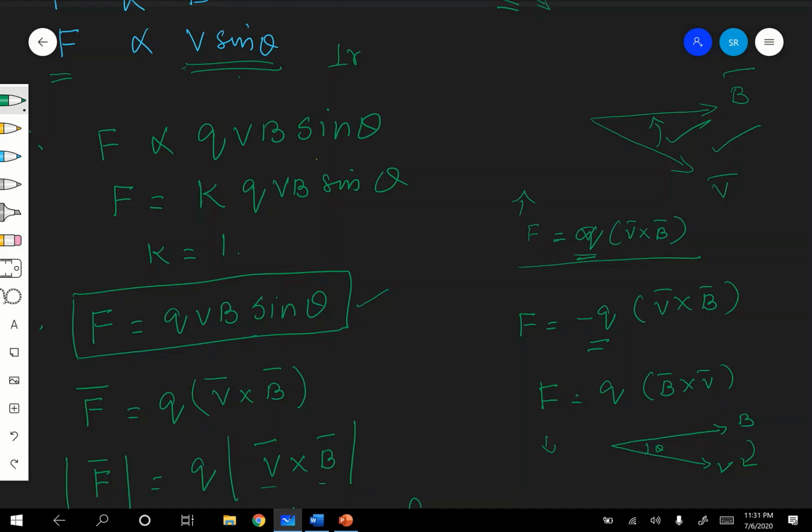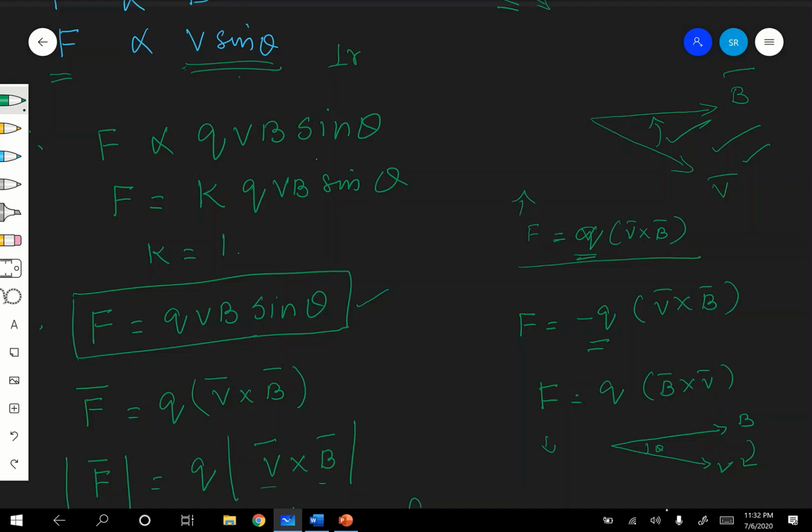Use your right hand thumb rule. If you hold the thumb of your right hand at the grip of your fingers, such that the curvature of the finger shows the anti-clockwise direction, then the thumb shows the direction of V cross B, that is F. It is perpendicular to the plane of the board and upward.